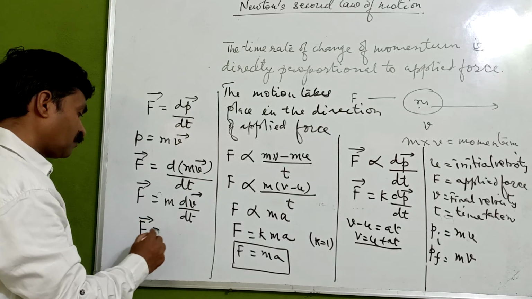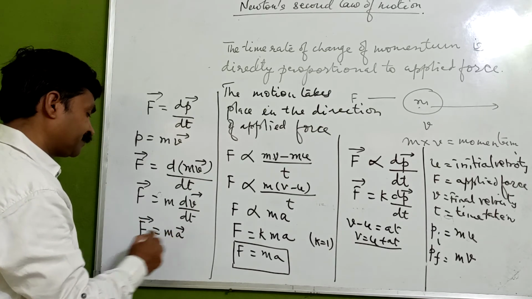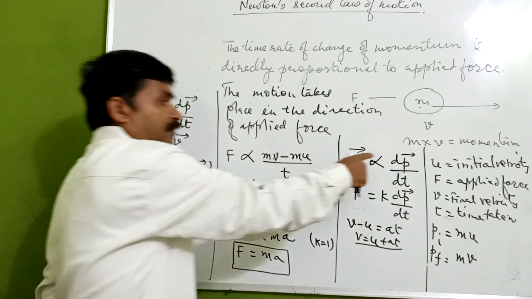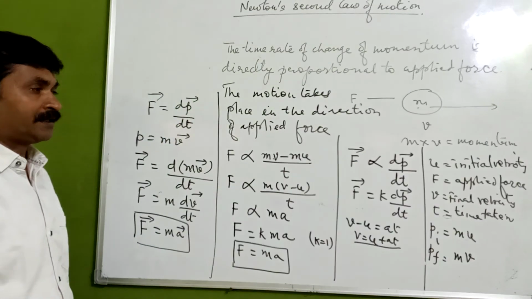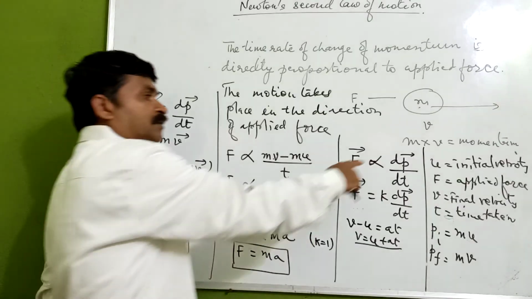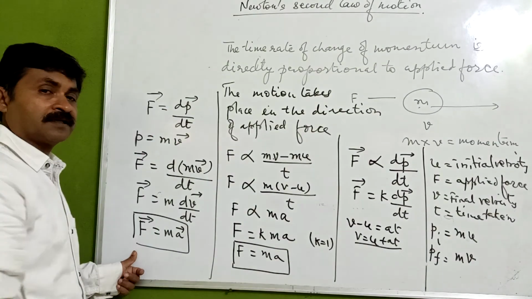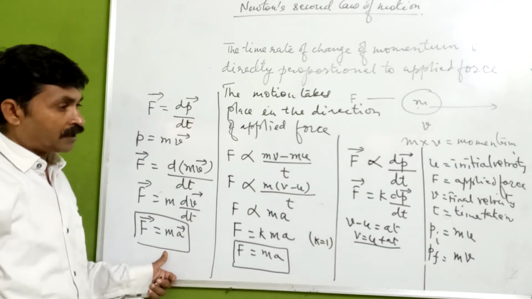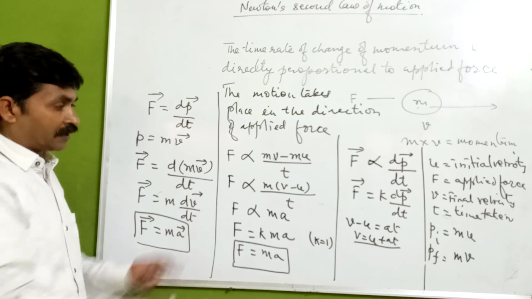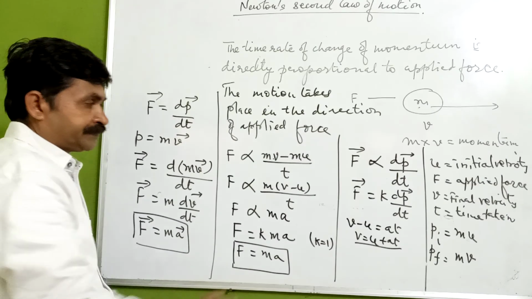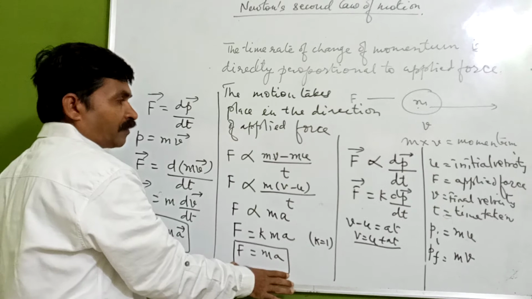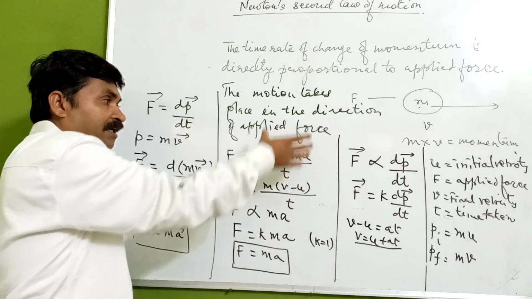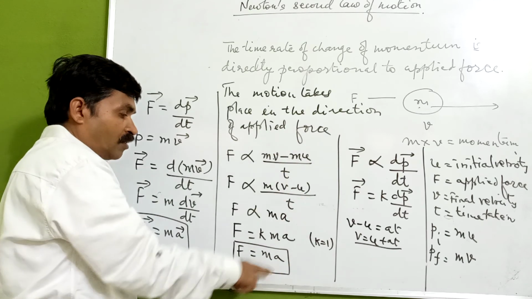Here we have got the expression for force, which is equal to mass into acceleration. We have got the same acceleration using differential calculus, by differentiating momentum with respect to time, which will give the force. Okay, in the next lecture we will talk about the units of the force.